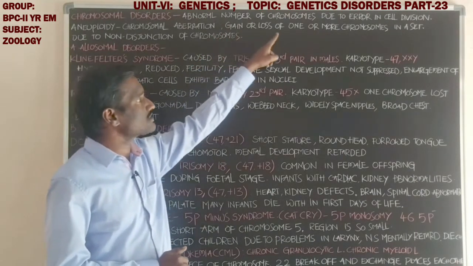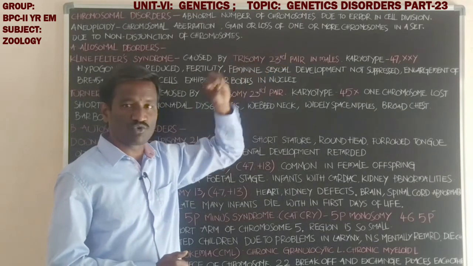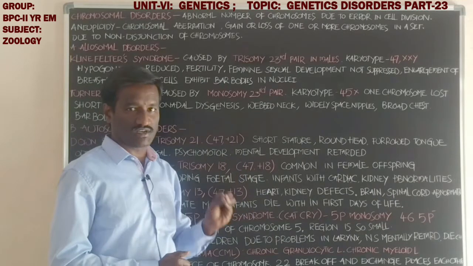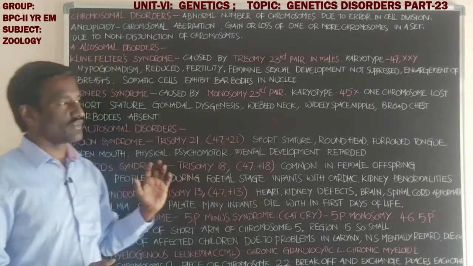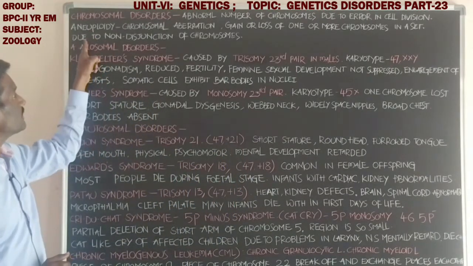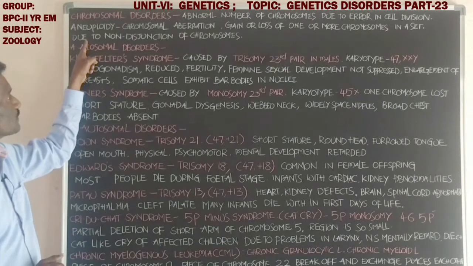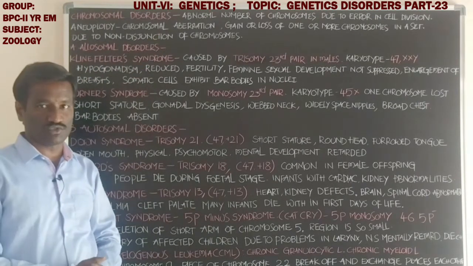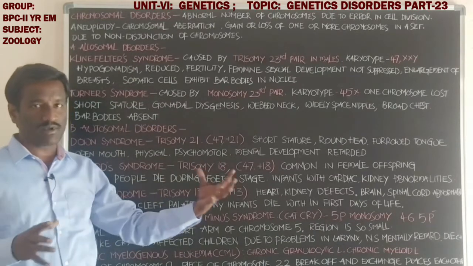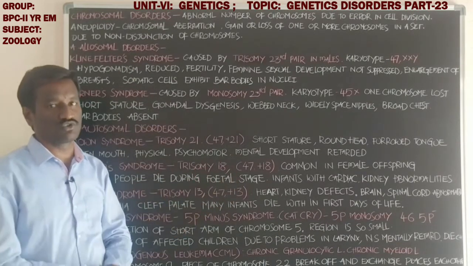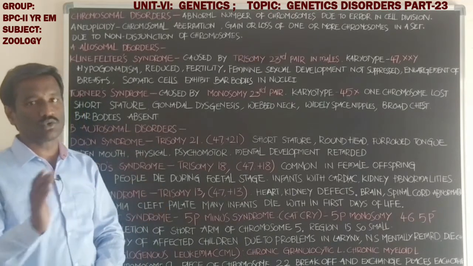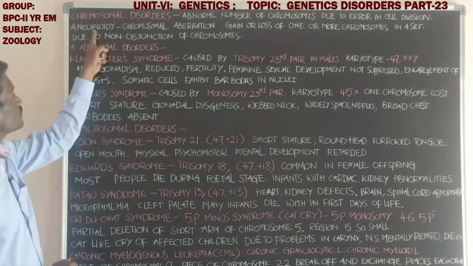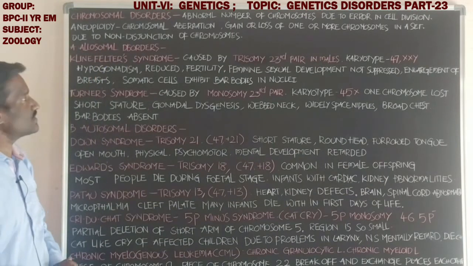Gain or loss of one or more chromosomes in the chromosome set of the cell is called aneuploidy. This occurs due to non-disjunction of the chromosomes. There is a disturbance in the distribution of the chromosomes from the parent cell to the daughter cells, and that leads to aneuploidy.